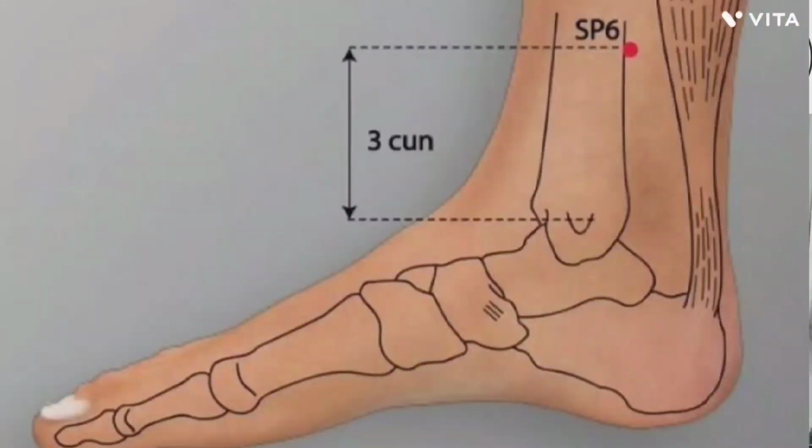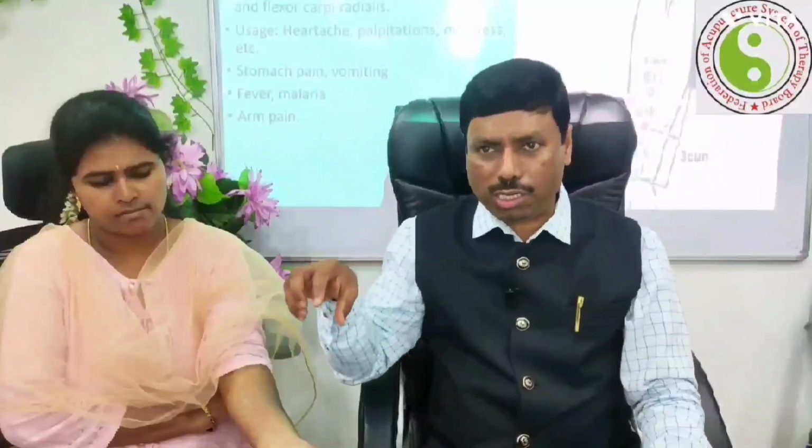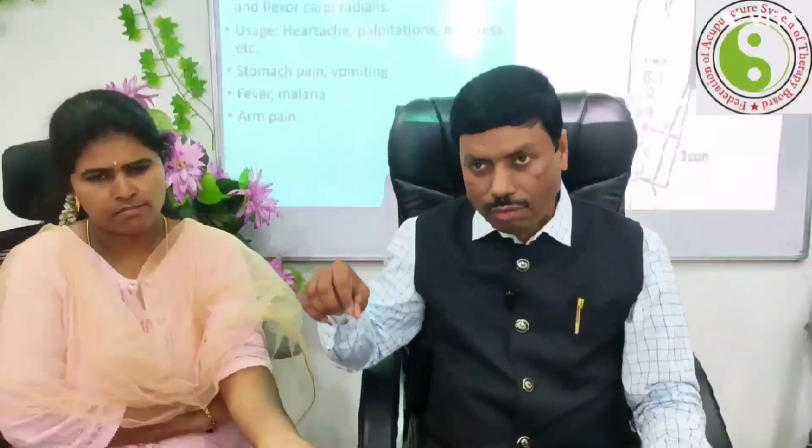Here I would like to repeat what the 5 master points are. Spleen, liver, kidney, pancreas, connecting point known as Spleen 6, and then Pericardium 5, known as the lungs, pericardium, heart. 3 organs are connecting at the point known as Pericardium 5.